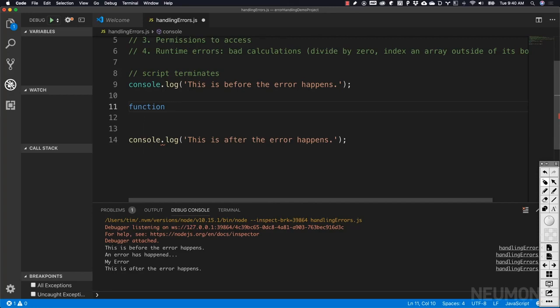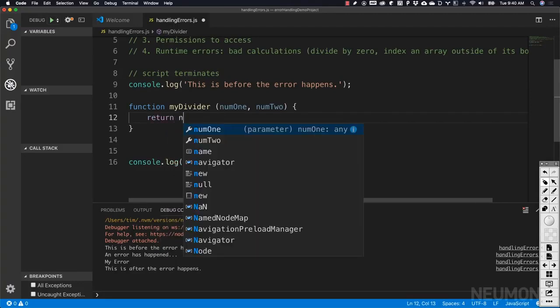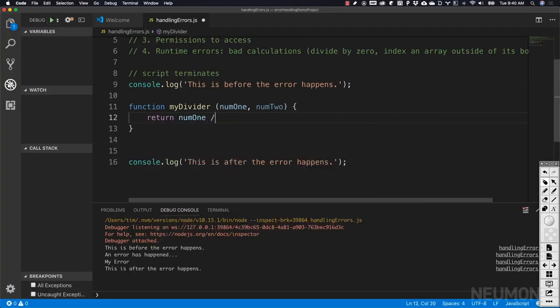Let's do our function, and we'll call it myDivider. And then it takes in two numbers, so num1 and num2. Now inside of this function, we may simply just do something like this, return num1 divided by num2 and call it good.